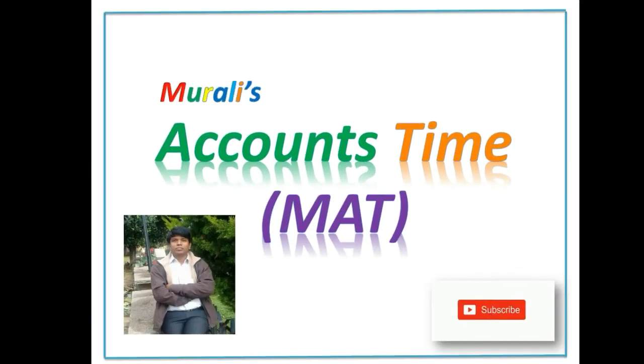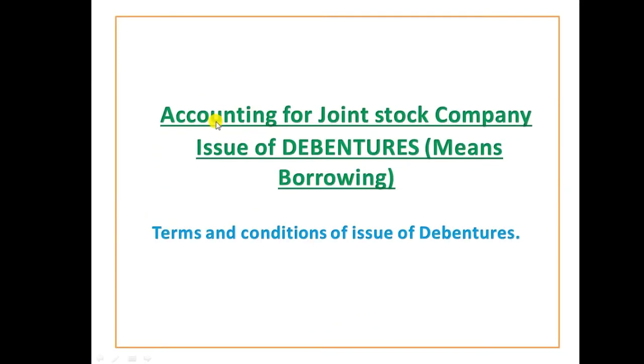Hello friends, welcome to MAT Accounting. Joint Stock Company: Issue of Debentures. It means it is a borrowing. A public company borrows by way of debentures from the common public as a long-term loan, and this we are going to discuss in this video: terms and conditions of issue of debentures.